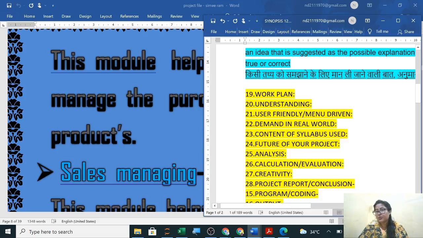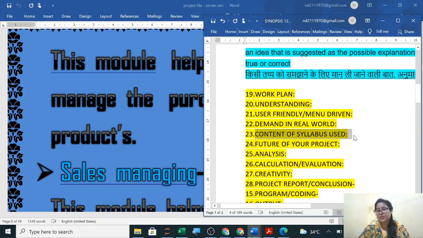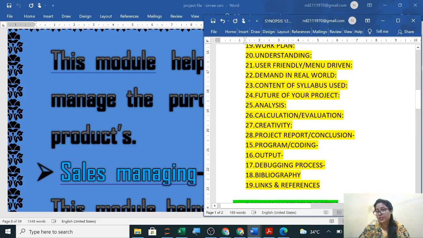Content of syllabus used: in 11th class, all content you have to use: list, dictionary, iterative or conditional statements. Menu driven you are making using while, then all the functions you are using. In 12th class what you have to use: binary, CSV. So whatever you have studied in the syllabus, you will mention here, which content from the syllabus you have used.